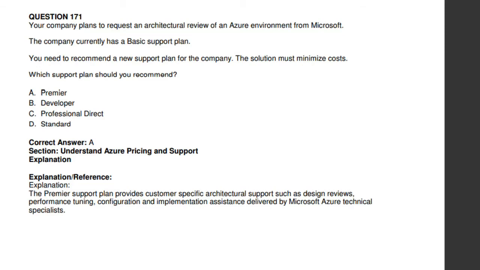It's Premier. The Premier support plan provides customer-specific architectural support such as design review, performance tuning, configuration, and implementation assistance delivered by Microsoft Azure Technical Associates.